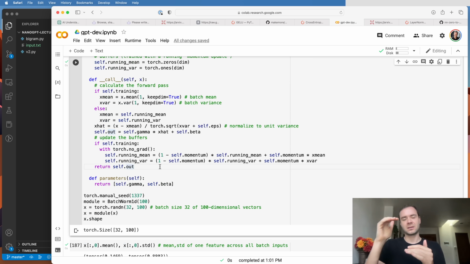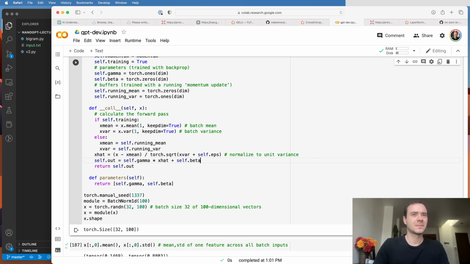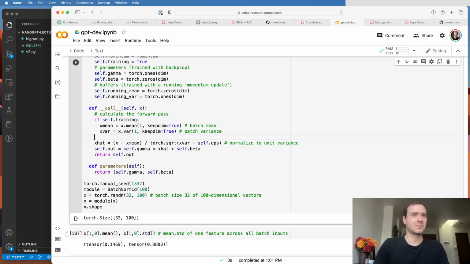And because our computation now does not span across examples, we can delete all of this buffers stuff because we can always apply this operation and don't need to maintain any running buffers. So we don't need the buffers. There's no distinction between training and test time.